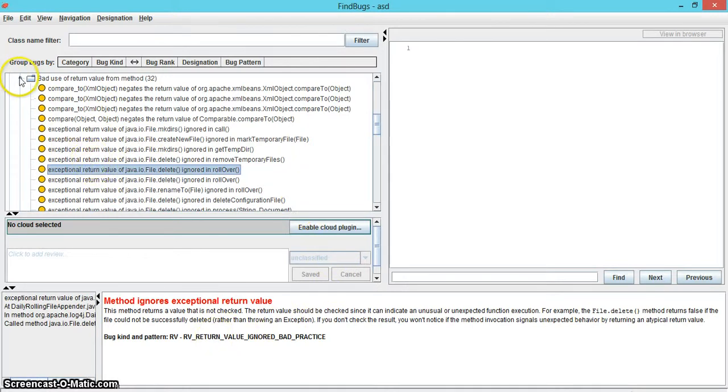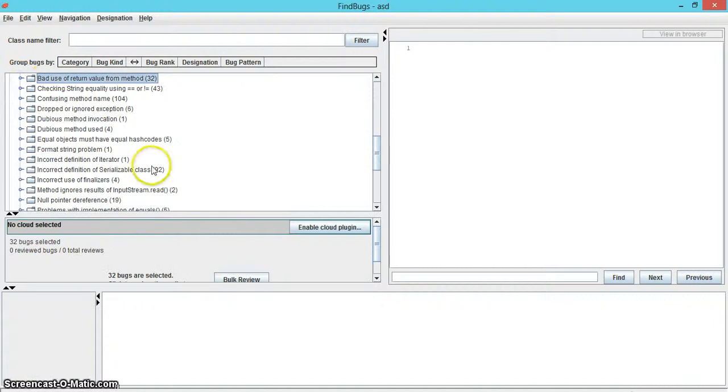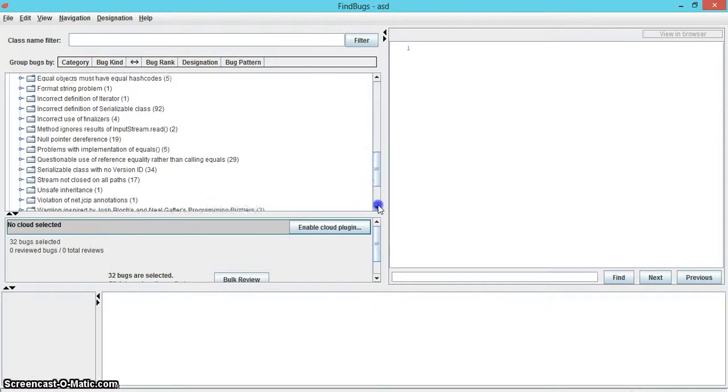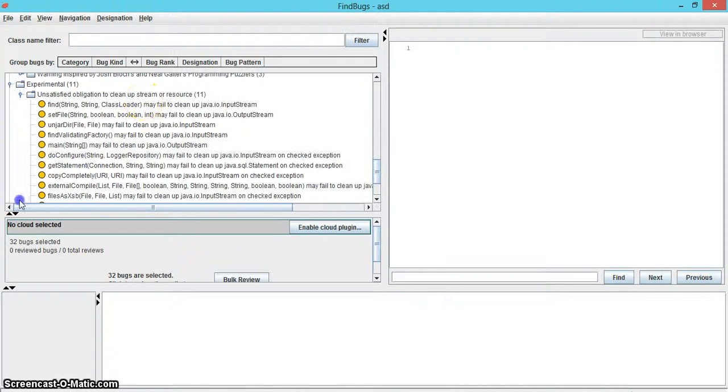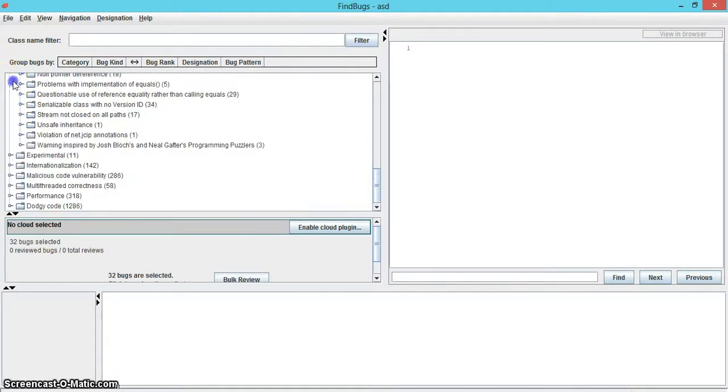By comparison, the experimental category has very few errors with a total of 11, all of which Findbugs placed under the subcategory unsatisfied obligation to clean up stream or resource, as you can clearly see on the screen. The internationalization category contained 142 errors total.